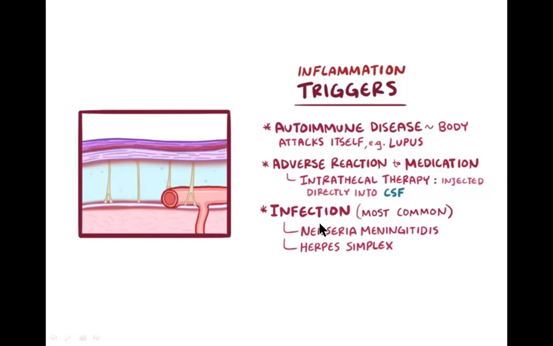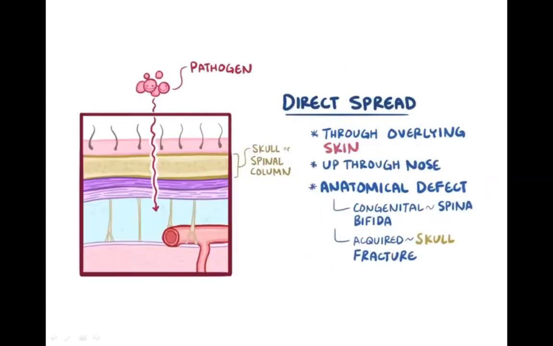And the most important and most common cause of inflammation, or meningitis, is infection. Meningitis is usually caused by viral, bacterial, or fungal infections. The most common infections that cause meningitis are Neisseria meningitidis and herpes simplex. So how do these pathogens spread into the brain?